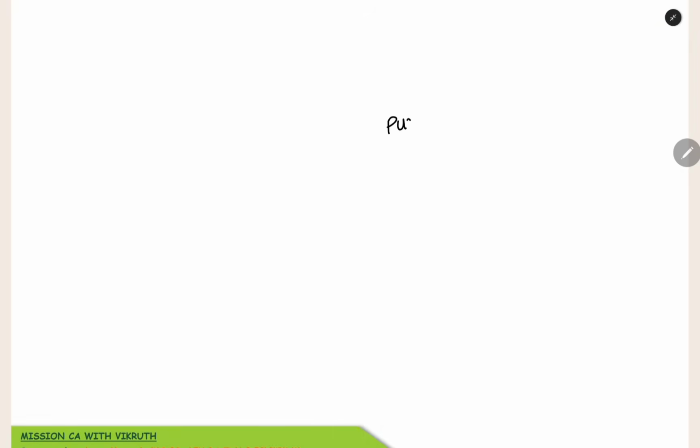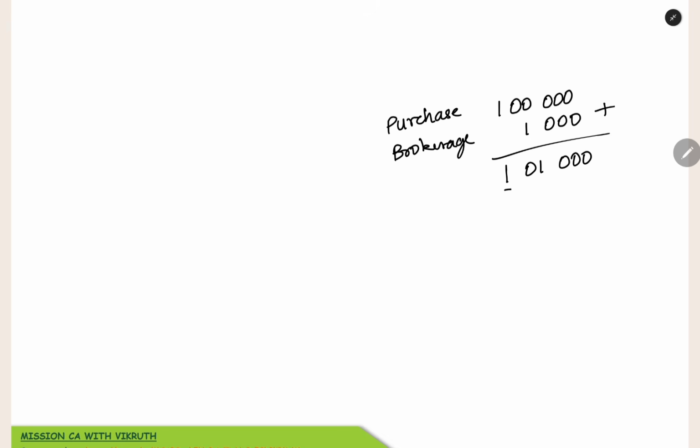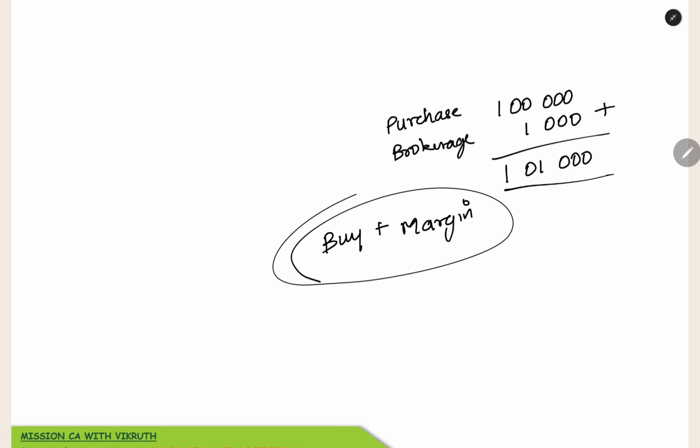For example, you are going to purchase shares. Some 100 or 200 shares you are buying, and for that 1 lakh rupees is required. Now the brokerage is 1000 rupees. How much do you need to pay in total? 1 lakh plus 1000, so 1 lakh 1000 you have to pay. So when you are buying, you have to add the margin. This brokerage is similar to the margin. When you are buying, you have to add the margin.